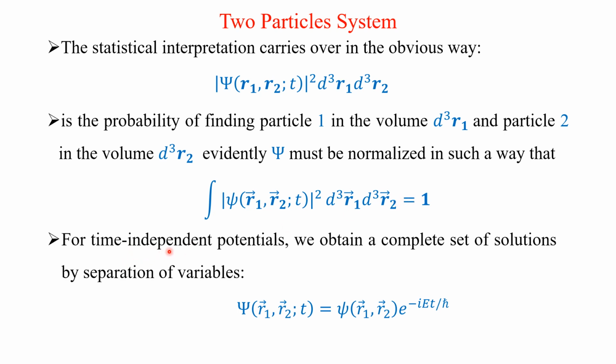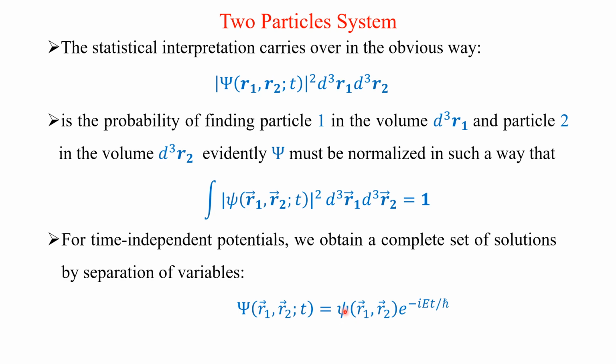For a time independent potential, let us say this potential is time independent, then we can obtain the complete set of solutions by separating the variables. It's a usual technique. So here, the capital psi is a function of r1, r2, and t. Now, I am going to separate the variables, that is the radial part and the time part.